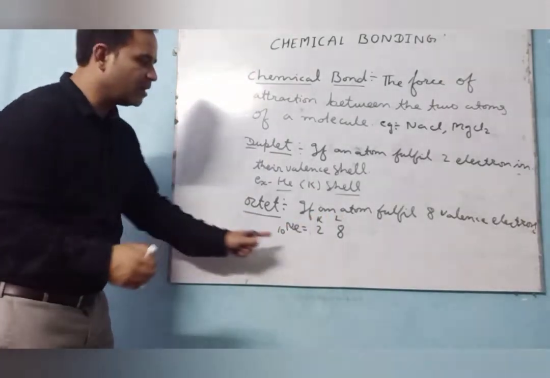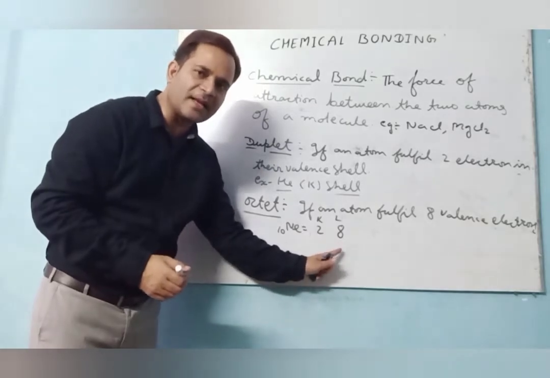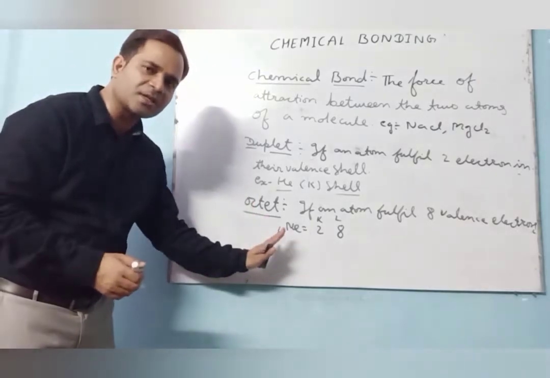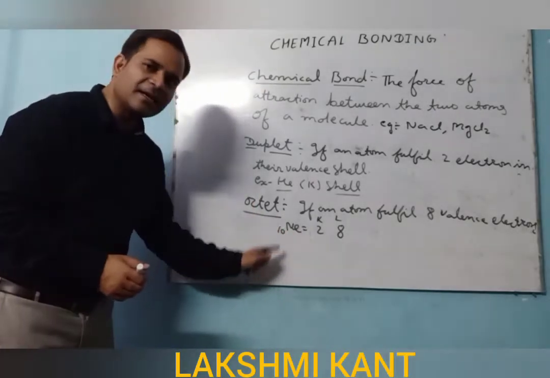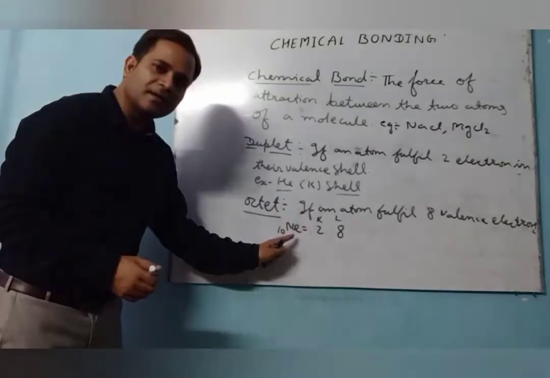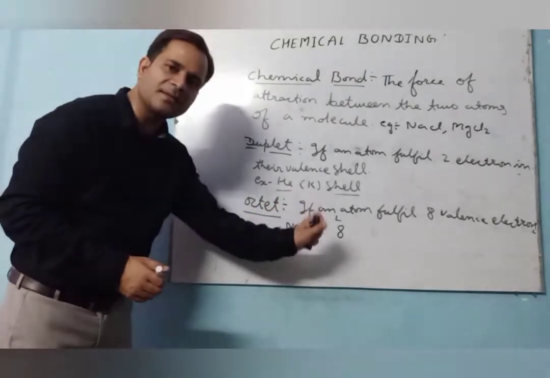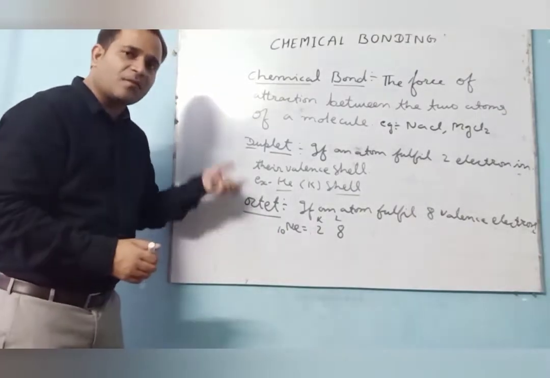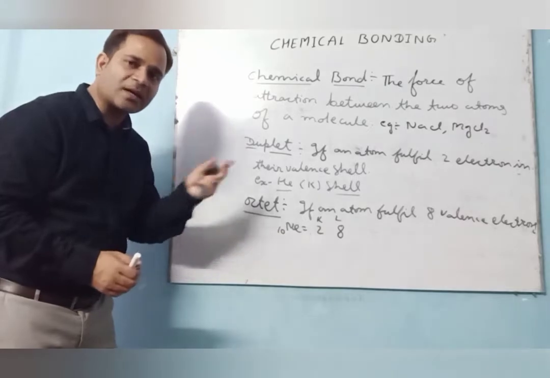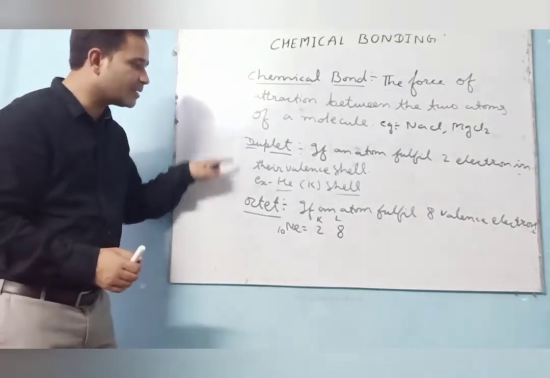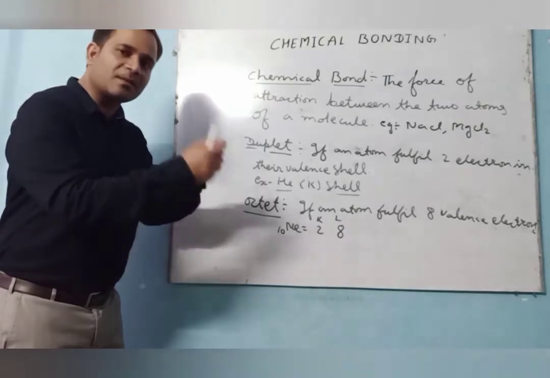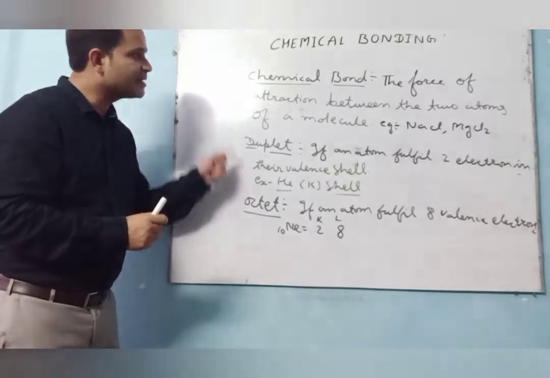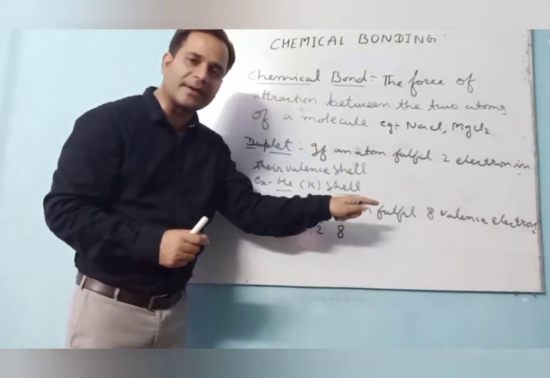So see here, neon, the outermost shell, that is the valence shell, contains 8 electrons. So it achieved the nearest noble gas electronic configuration. That's why I am saying the neon is stable. Neon never reacts in the atmosphere. So the element is said to be stable whenever it fulfills either duplet or octet. This is the condition necessary to attain the nearest noble gas electronic configuration. That's why the chemical bond is very, very necessary.